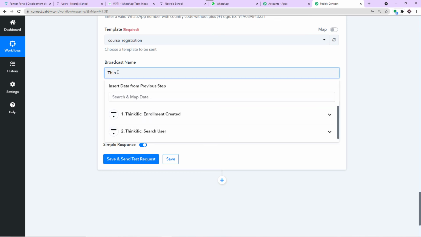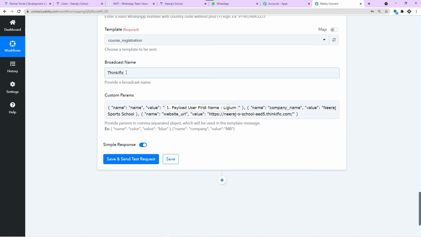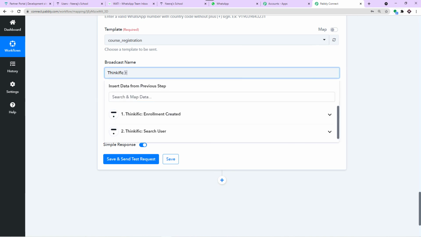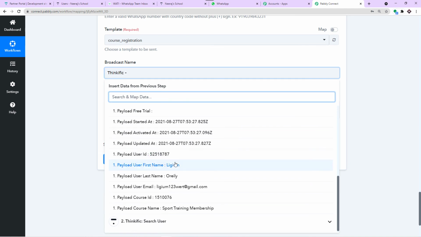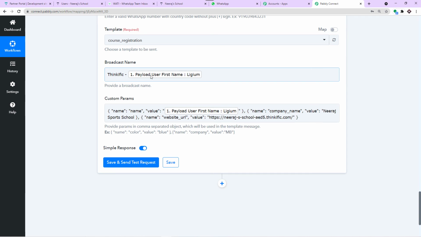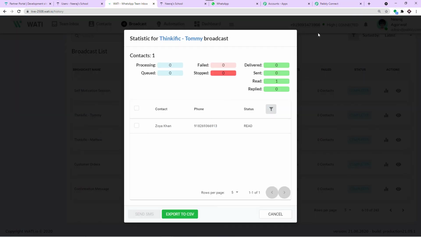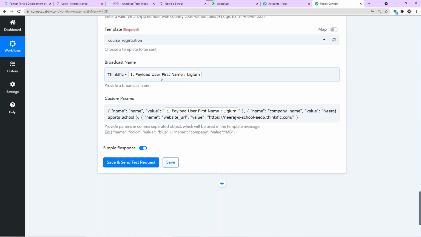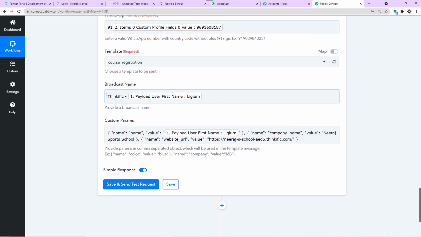Thinkific and dash. And of course, you can give any broadcast name according to your choice. You can give a very static one. For instance, if I just stop it here, every time the message will be sent, it will be sent as Thinkific. But I want to give a very unique as well as dynamic name. So I'm going to map this particular detail, Thinkific-Lygium. So basically, we can identify that in the broadcast history, this message was sent to Lygium.